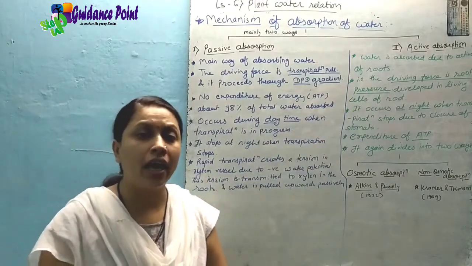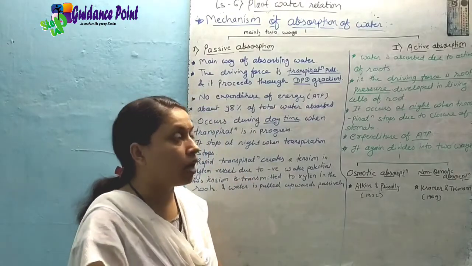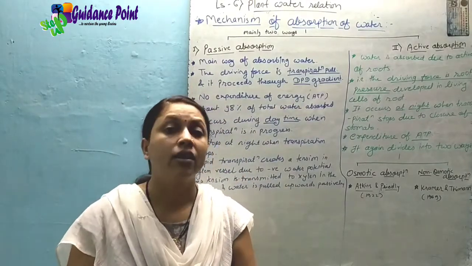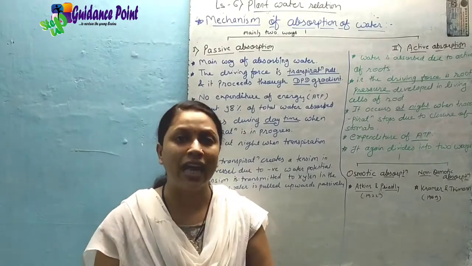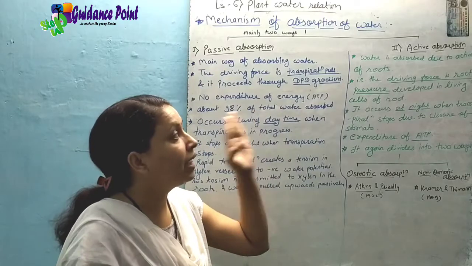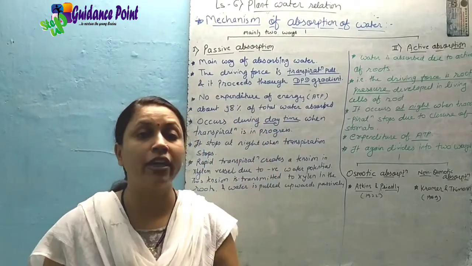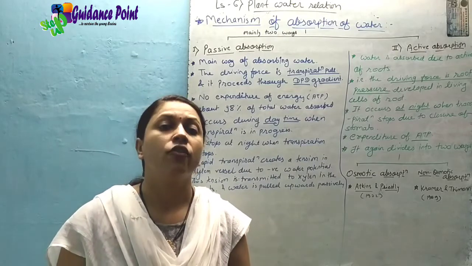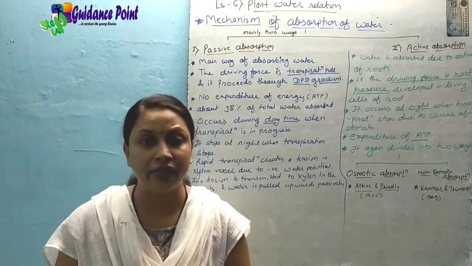Next process कौन सी है? Active absorption. Active absorption मतलब क्या? तो active absorption means it is the kind of process in which the water is absorbed due to the activity of root cells, ठीक है, means the living root cells performing the activities.